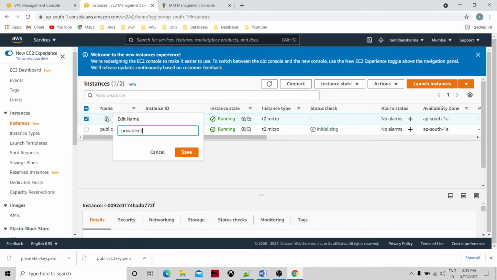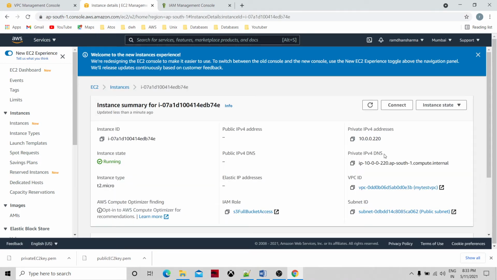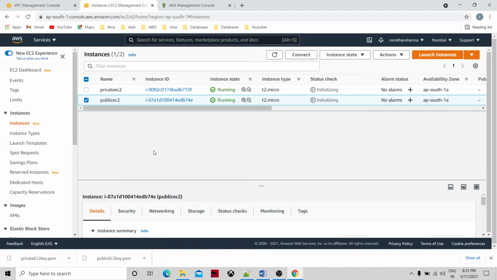Let me name this one as public EC2 and the other as private EC2. See, public subnet. Okay, so we have confirmed everything.